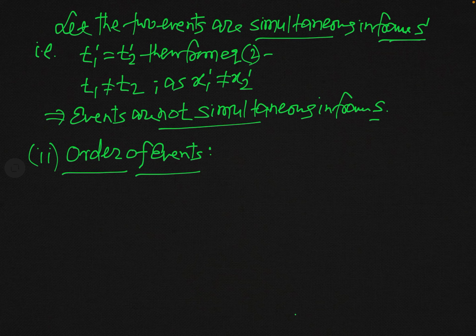And for this, let us consider that the observer is observing the two events from two inertial frames, and let us suppose that in frame S the event at point P takes place earlier, and the event at Q takes place at some later time. So we consider that at point P the first event takes place, and at the second point Q the second event takes place, later on. So this is our supposition.